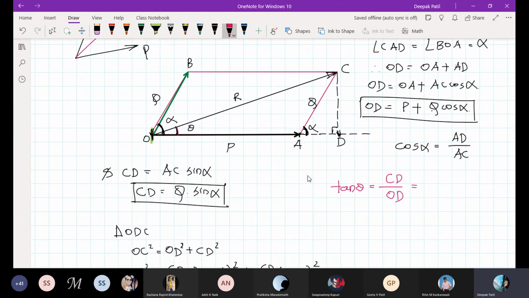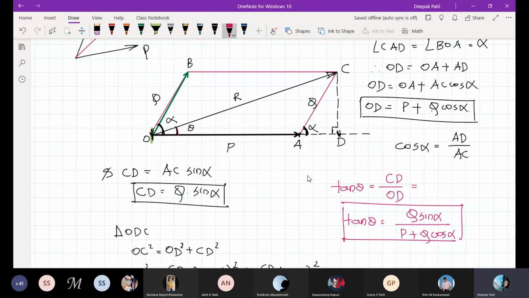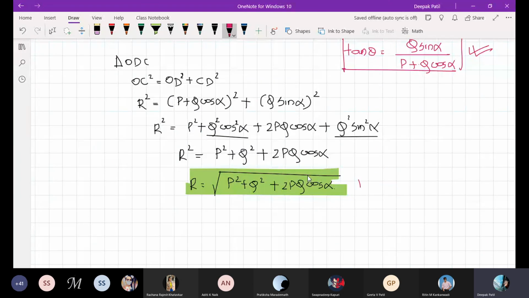But what is CD? CD is Q sin alpha. And what is OD? OD is P plus Q cos alpha. So this actually will give you the direction of the resultant R. That is, the angle made by R with respect to P will be given by this formula, and the magnitude of the resultant will be given by this formula. Is that clear, students?